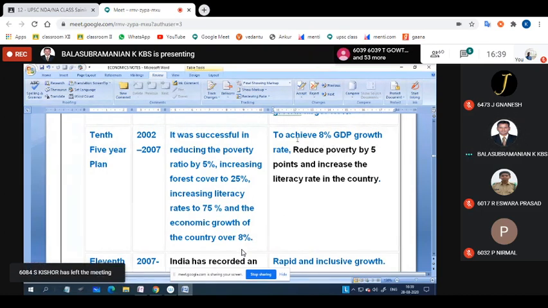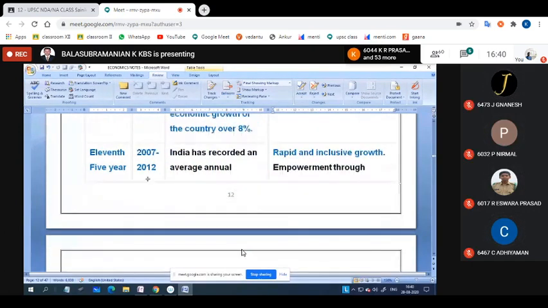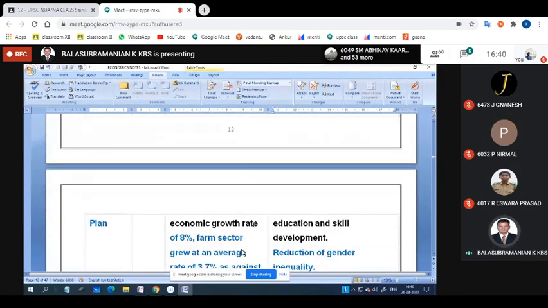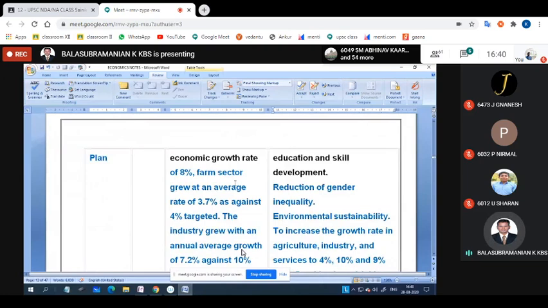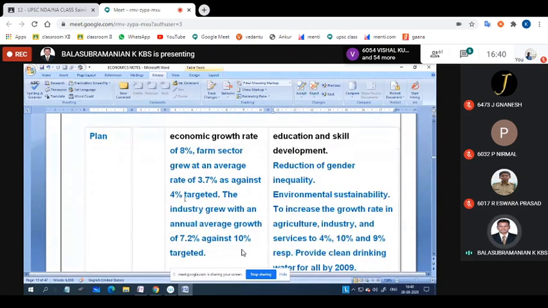What are the achievement objectives? Achieve 8% GDP growth rate, reduce poverty by 5 points, and increase the literacy rate in the country. Did you understand this one, the 10th plan, boys? Yes, sir. Okay. Then the 11th plan, 2007 to 2012, recorded an average annual economic growth rate of 8%. The farm sector grew at an average 3.7% against a target of 4. Industry grew at an annual average of 7.2 against 10 targeted, so about 70% we have improved.